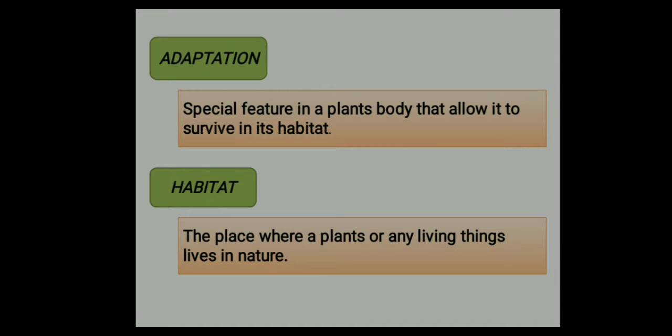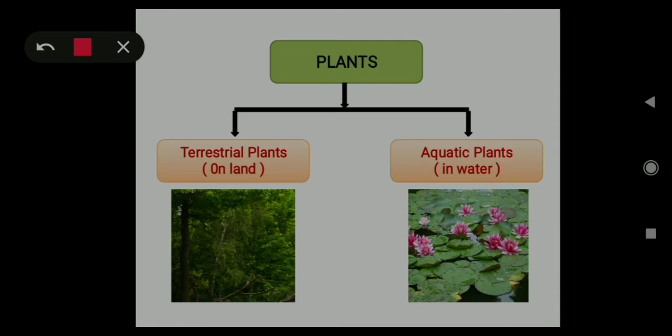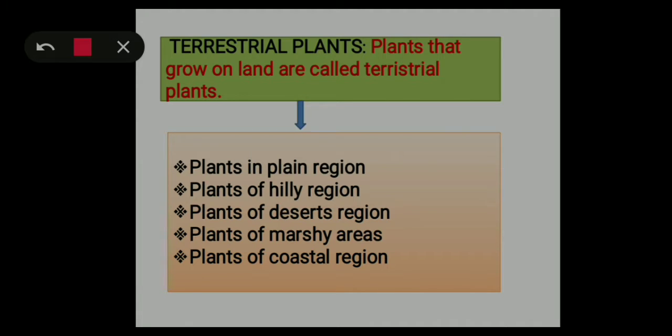So next, moving on to another topic. On the basis of habitats, plants are divided into two types. They are terrestrial plants and aquatic plants. Now let's know about terrestrial plants. You know that most of the plants grow on land, and these plants are known as terrestrial plants.